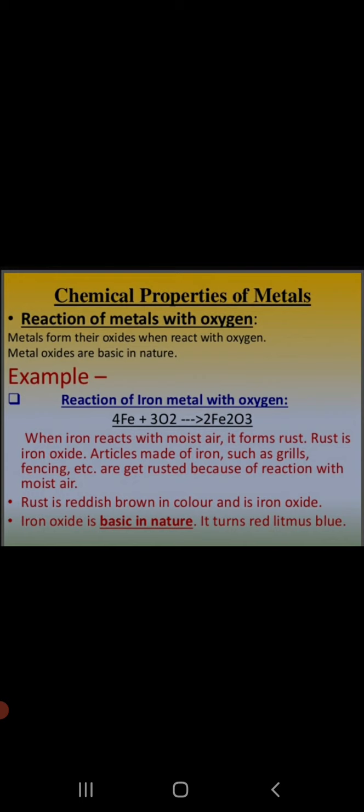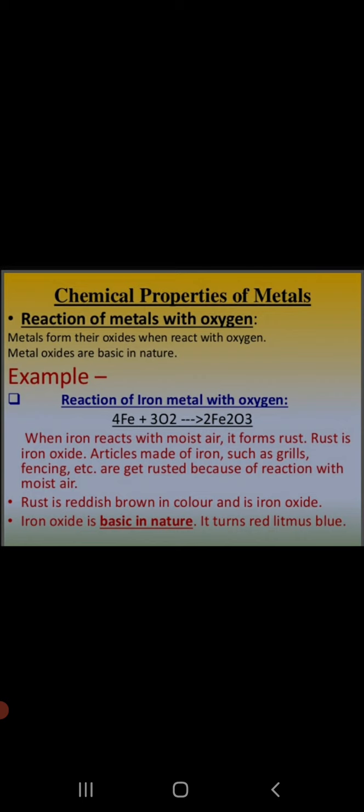forming bases. What are bases? Bases are slippery to touch, they are bitter in taste, and when bases react with acid, what do they form? They form salts, right? And how about the litmus test paper? Litmus test paper, your teacher must have taught you in the 7th standard. Yes. So the bases turn red litmus into blue.